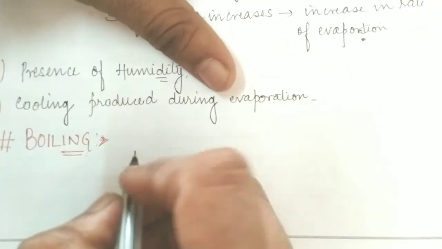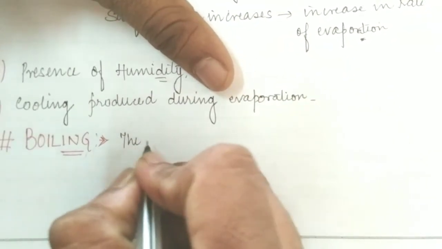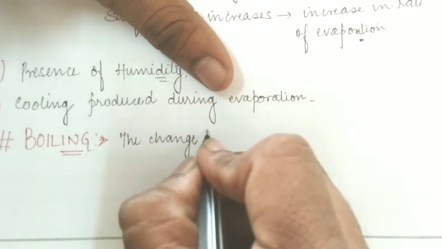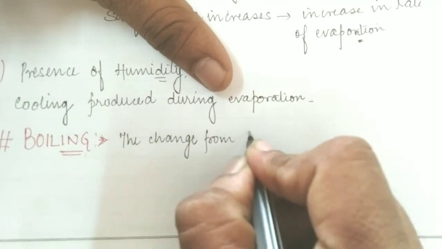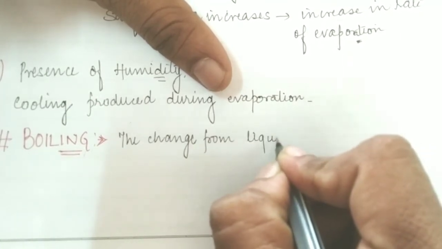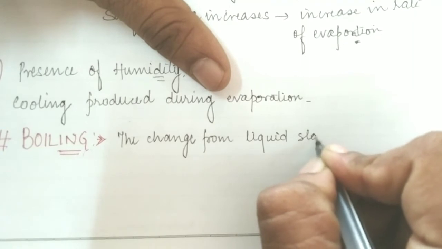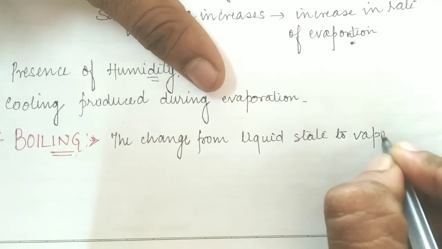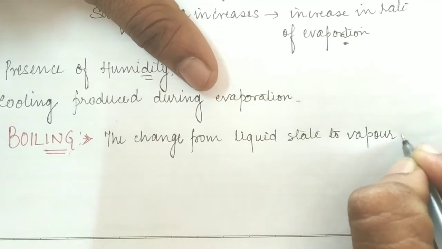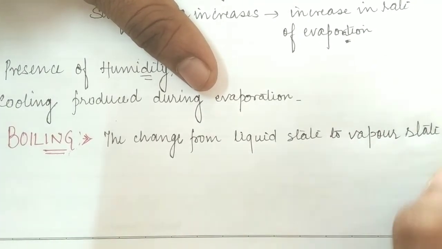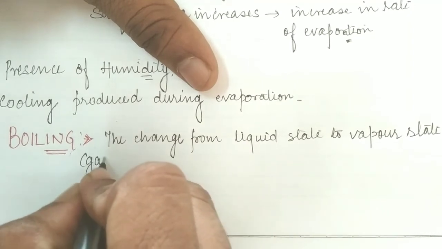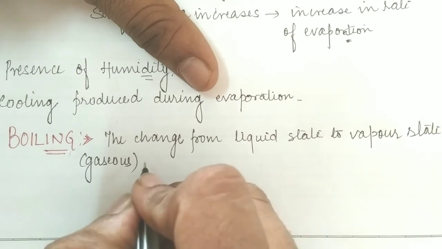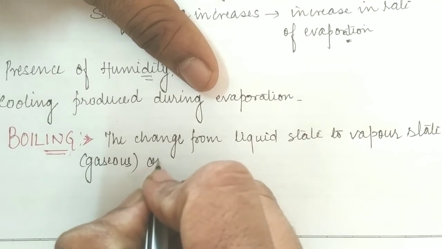So what I am going to write here: the change which may occur from liquid state to vapor state, that is the gaseous state, on heating.